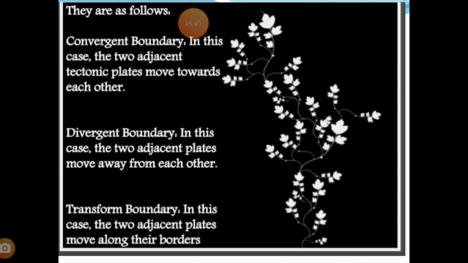If we see the formation of mountains, okay, just now we have seen the mountains in the convergent, right? The formation of mountains due to plate movements has resulted in the evolution of the present landform. Now next we are going to see, hope children you have got clarity about the three boundaries, that is convergent, divergent and transform. Due to this only the natural physical features came about, as we have seen here.